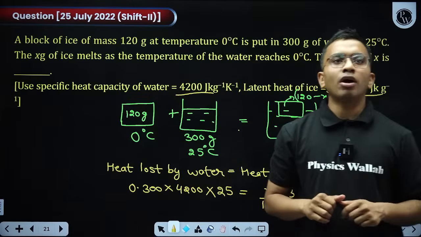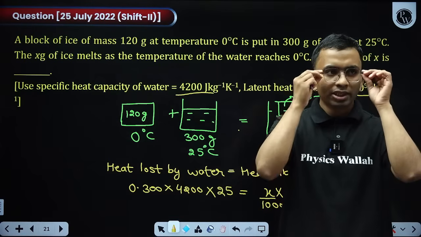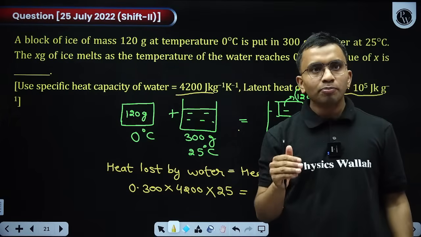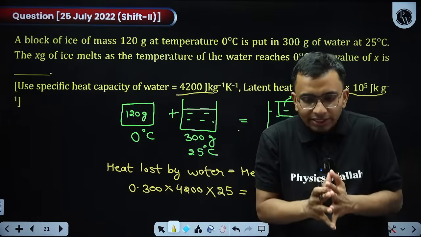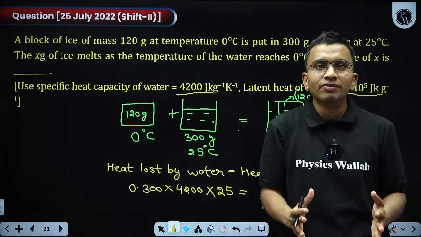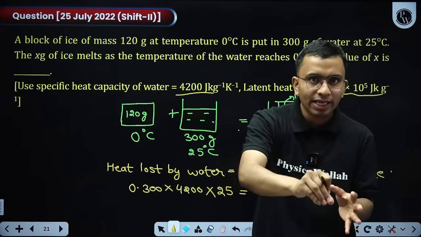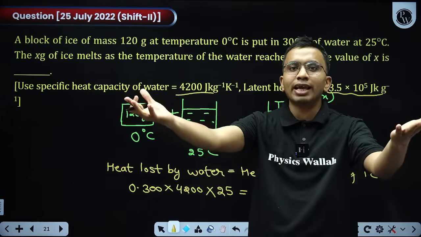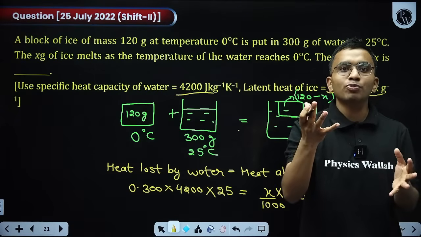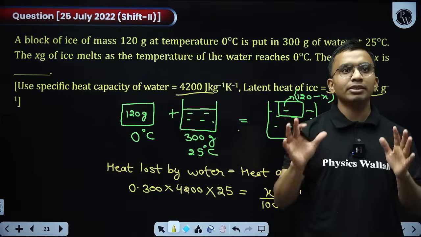Sir, please tell how to avoid sign mistakes in thermodynamics. Just do some practice of the questions. First, be clear with the sign. Work done by the system is positive. If the system is expanding, work done will be positive. If the system is contracting, work done will be negative. If you are giving heat to the gas, Q is positive. If heat is released by the gas, Q is negative. And if the temperature of the gas is increasing, delta Q is positive because delta Q is equal to n Cv delta T. If temperature is decreasing, delta Q is negative. Just remember these things.